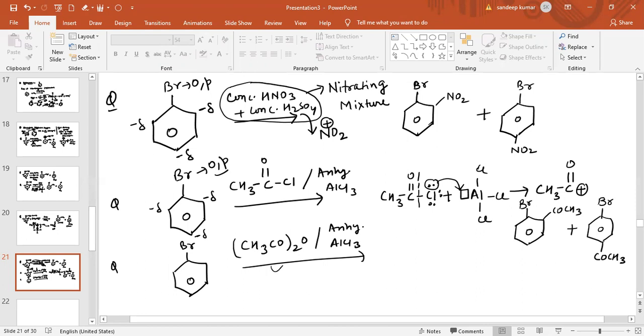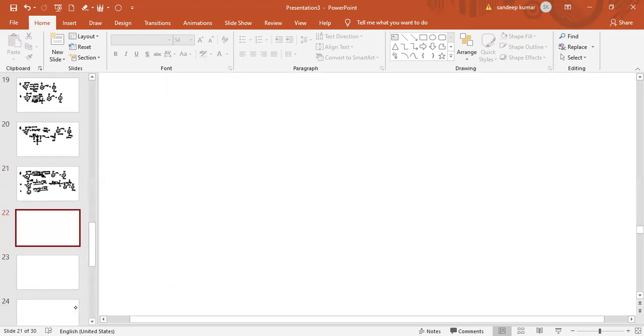Now see another question related to this. So the question is basically, this is bromobenzene. Again, this is an ortho-para directing group, and at the ortho and para positions electron density increases.